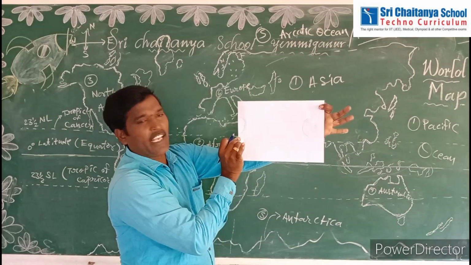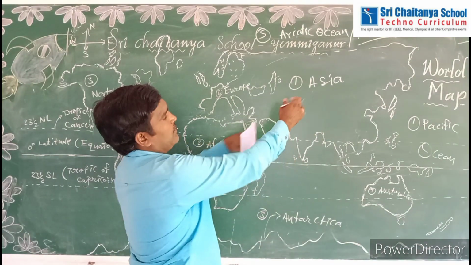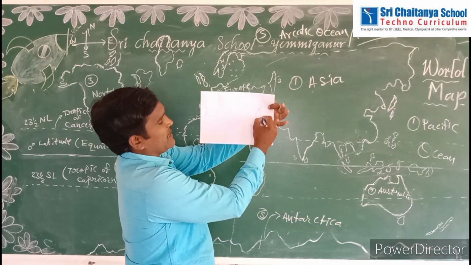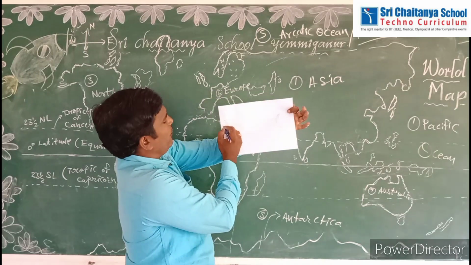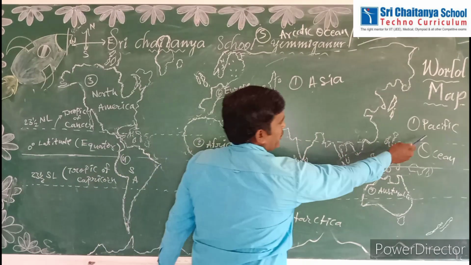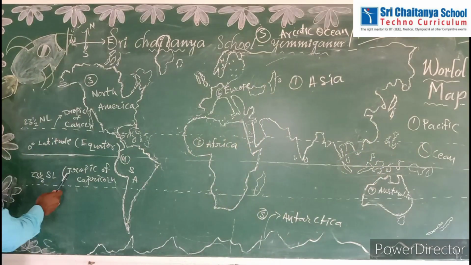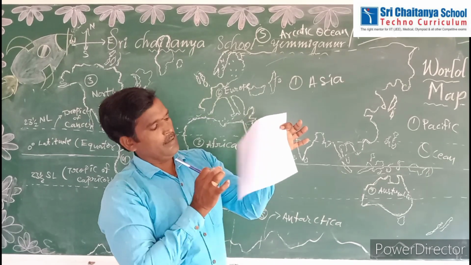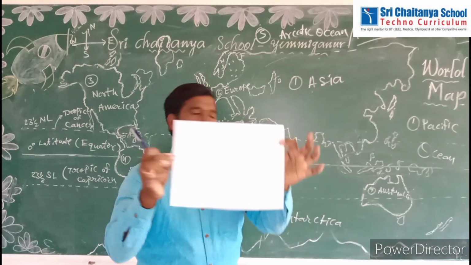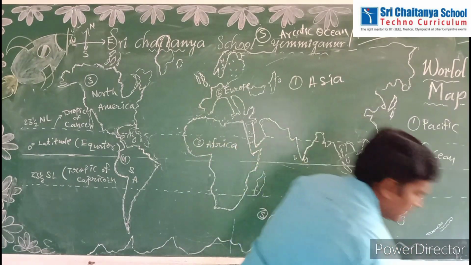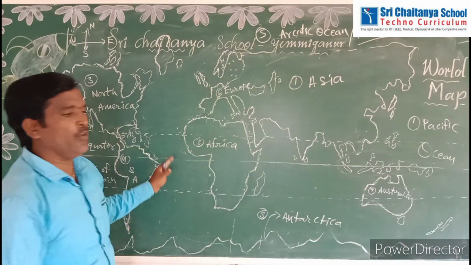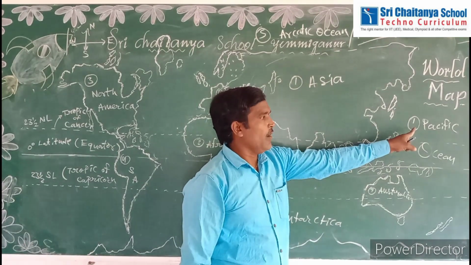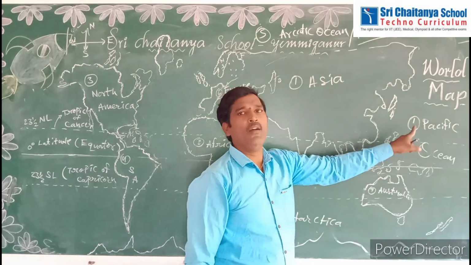So now the world map we are seeing like a flat, not like a spherical shape. So that's why it looks like this. So you have to locate the Pacific Ocean on the east side or west side. Okay, like this. See, once observe, this half circle came this side, half circle came this side. Is it or not? Right. So this is the first biggest ocean, not only the biggest ocean but also the deepest ocean in the world. Pacific Ocean, largest ocean and deepest ocean in the world.